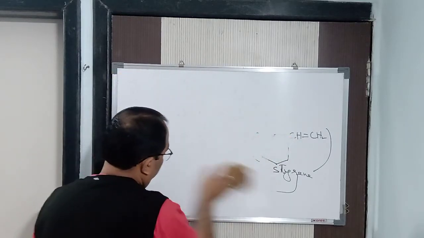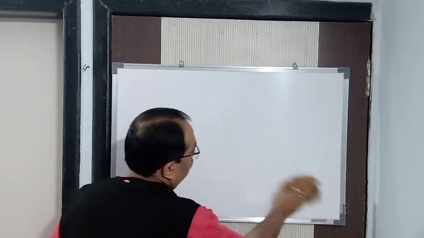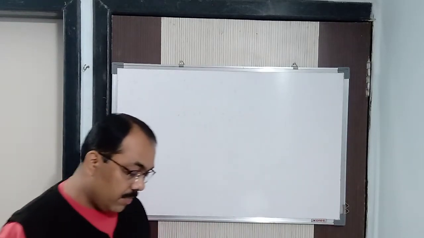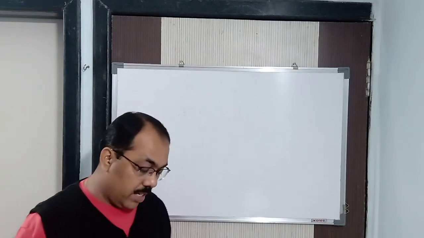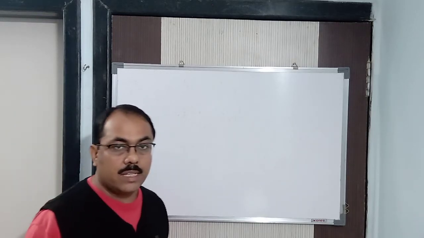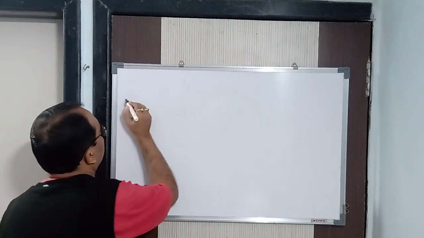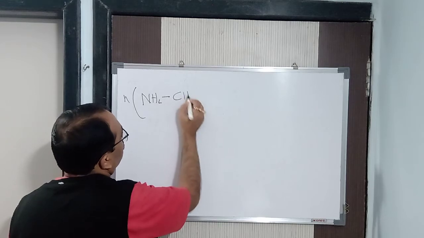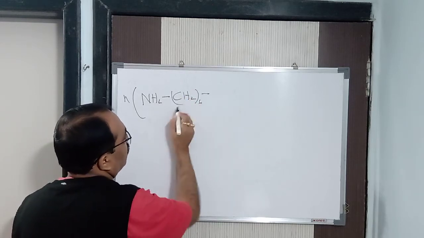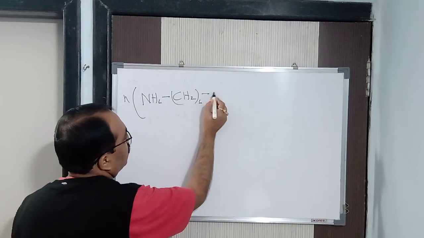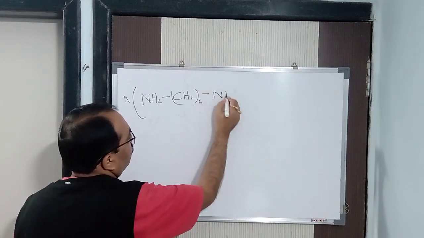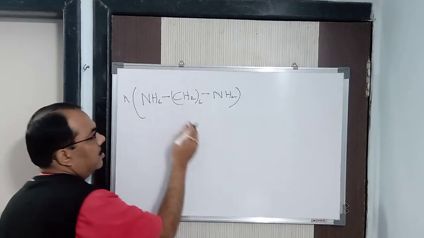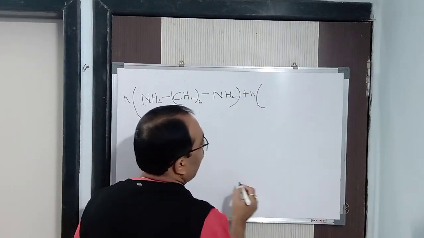Let us take adipic acid and hexamethylene diamine. So n molecules of diamine: NH2, CH2 whole 6, since hexa means 6 methylene groups are there, and another NH2. This is one monomer, hexamethylene diamine, plus n molecules of adipic acid.